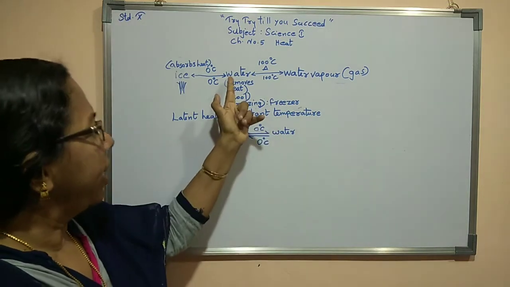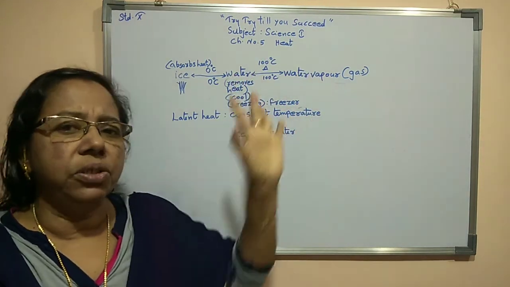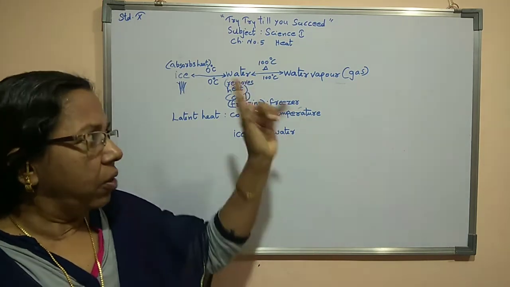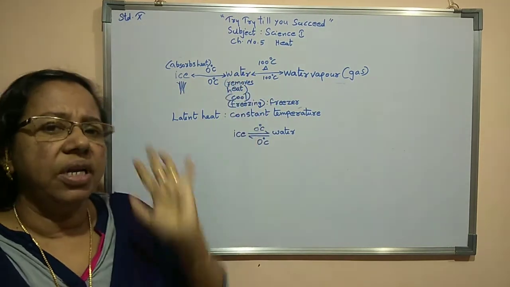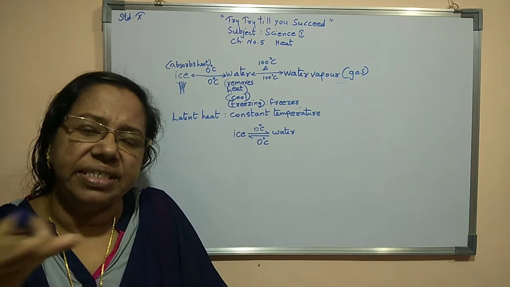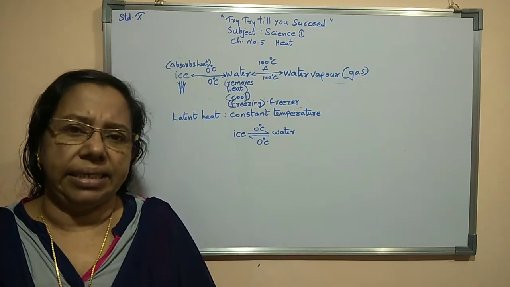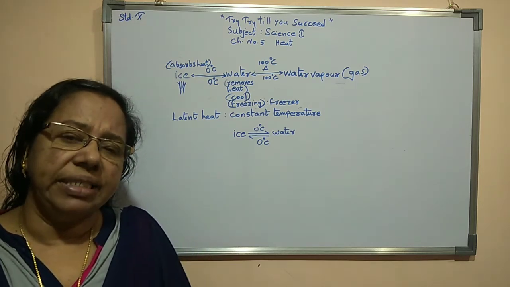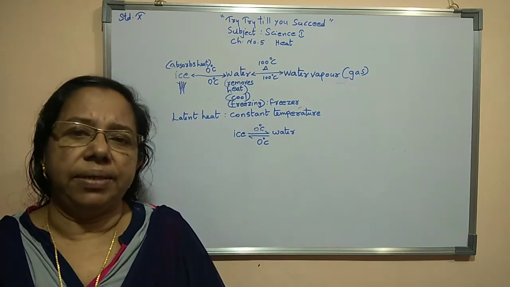Now here, a constant temperature at which a liquid transforms to gas, or a constant temperature at which the gas transforms to liquid, that constant temperature at which that process is taking place is known as latent heat. Now here, when cooling process takes place, then we will say latent heat of fusion.